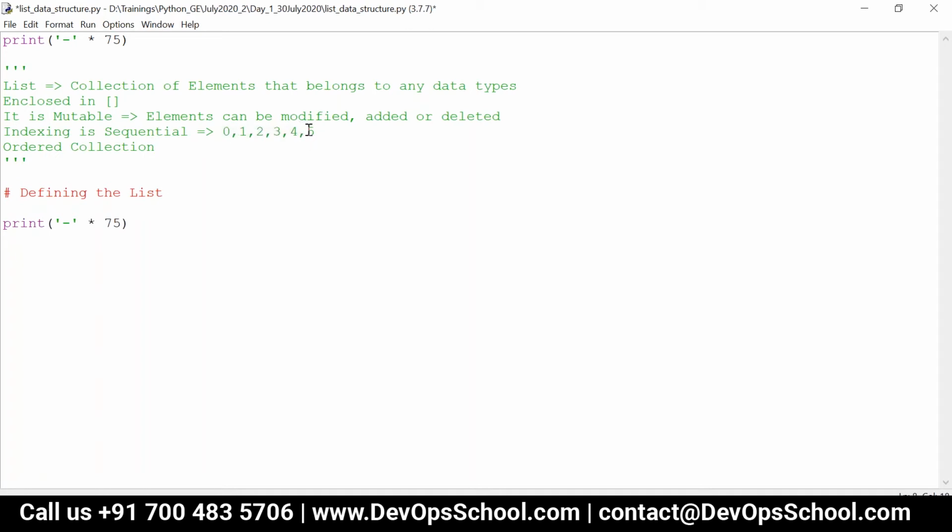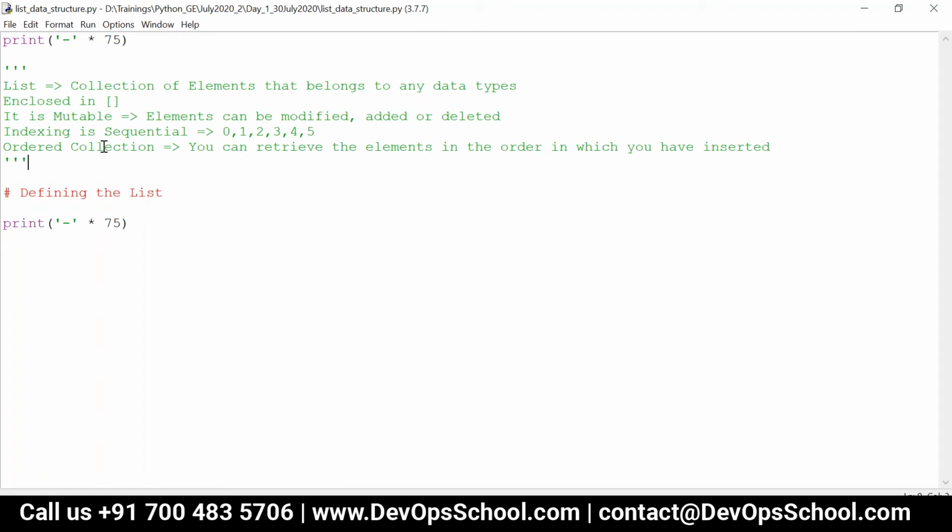In order to populate index 5, I have to populate till 4. That is nothing but indexing is sequential. And ordered collection means you can retrieve the elements in the order in which you have inserted them. While retrieving, the order will not be changed. First you will retrieve 0, then 1, then 2, like that only. That's nothing but ordered collection.